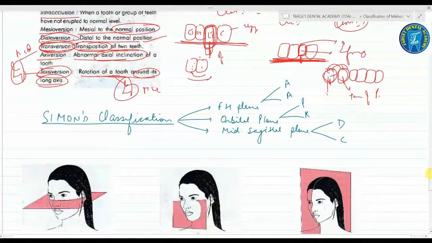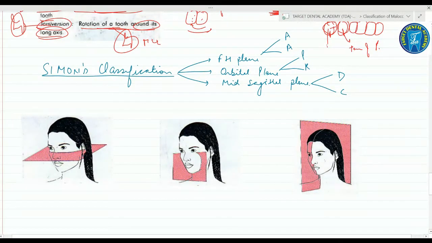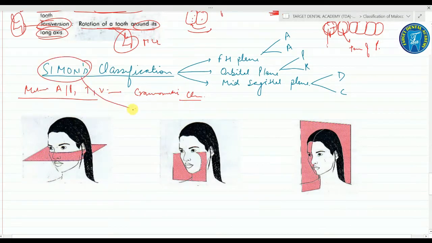Now coming on to Simon's classification. In Simon's classification, the malocclusion occurs in the anteroposterior, that is the sagittal, the transverse and the vertical planes. Simon put forward the craniometric classification of malocclusion, and Simon's classification is related to the dental arches in all these three planes.